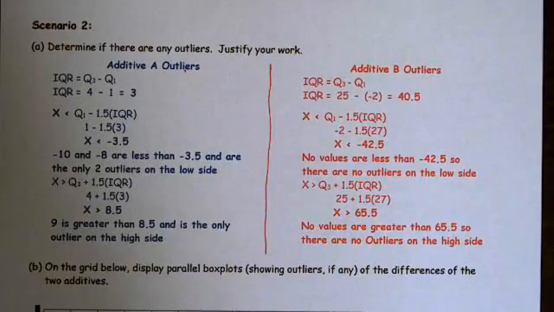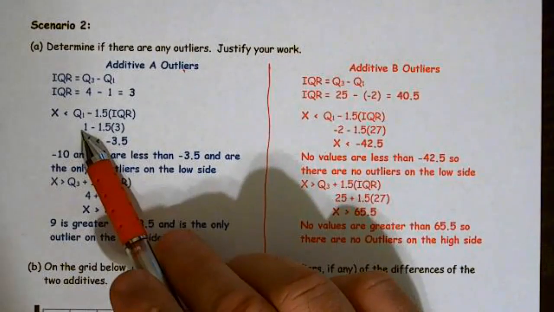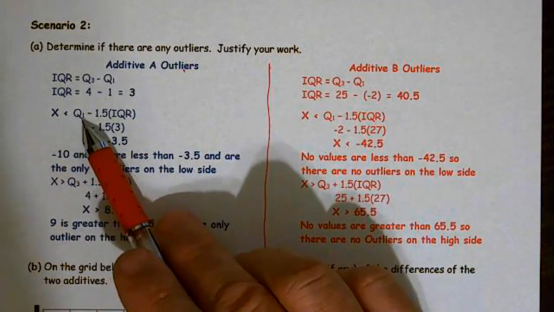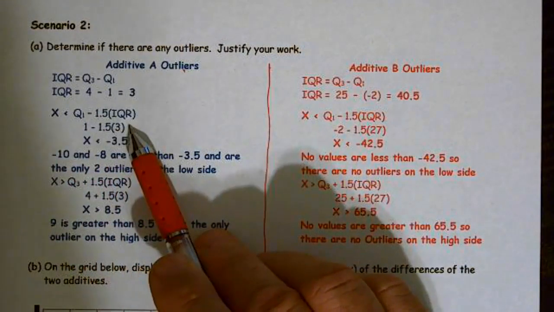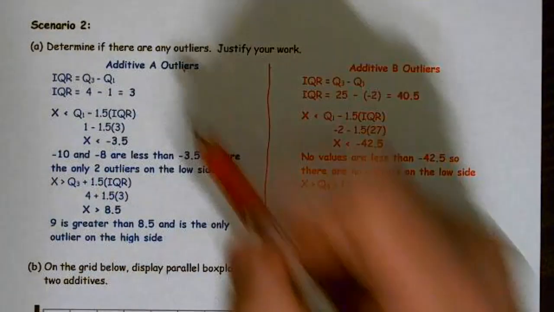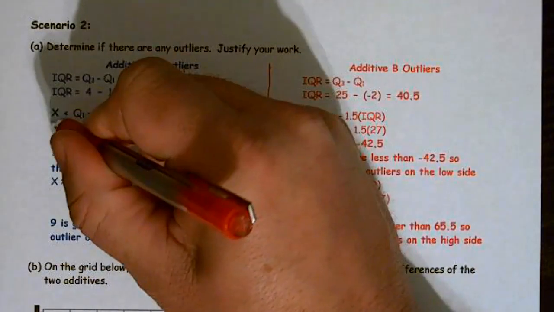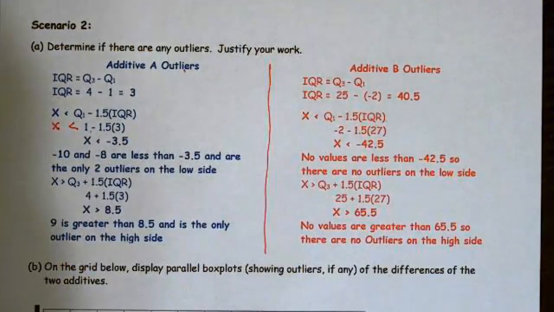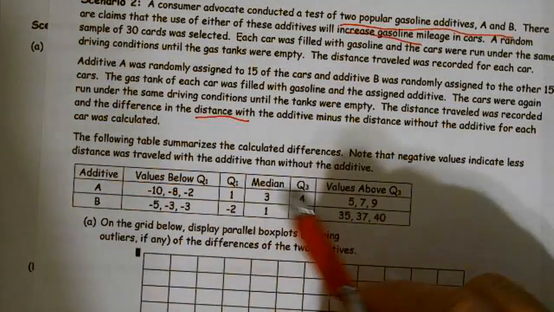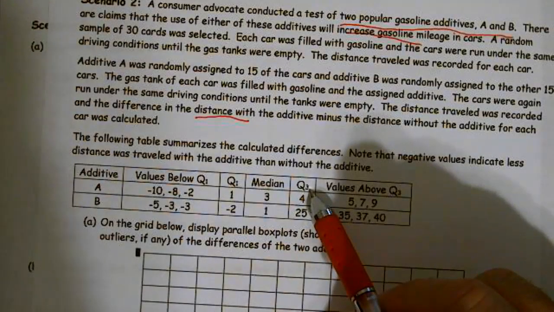So to get your points, I need you to write my equation. X is less than Q1 minus 1.5 IQR. Technically, I don't have to see that part, but I absolutely have to have X is less than Q1, which was 1, and they gave us that right here. Here's our Q1. Here's our Q3. All right.